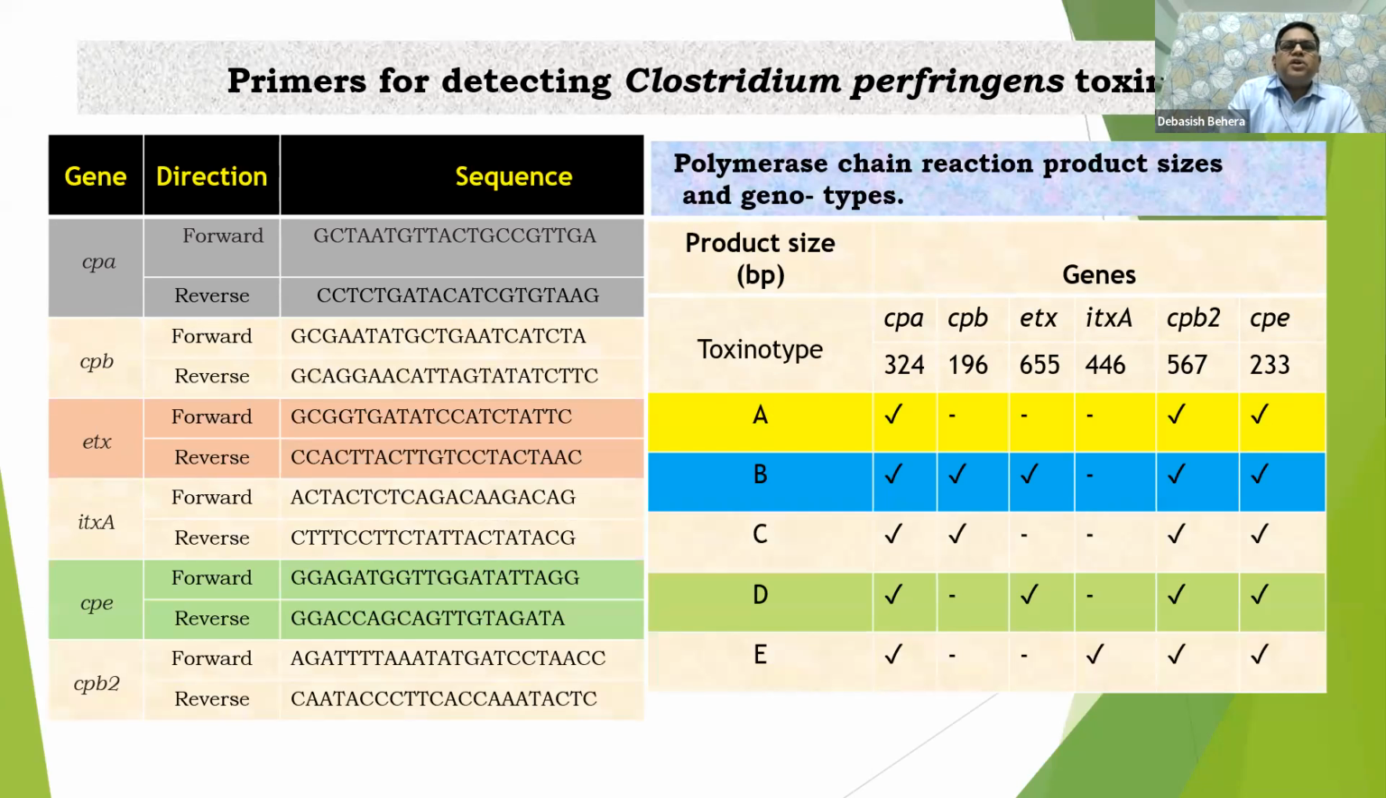So what are the primers for detecting Clostridium perfringens toxins? These are the few primers I have mentioned here. CPA is 224 and CPB 195, and ETX is 655 base pair. Our area of interest is ETX, that is epsilon, at 655.